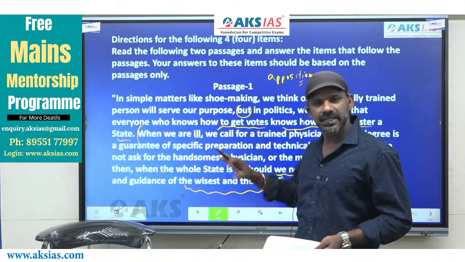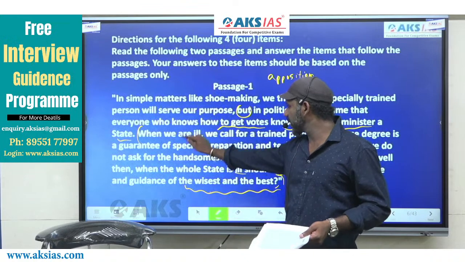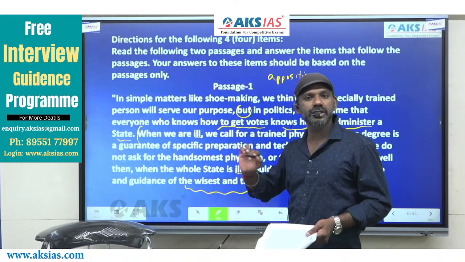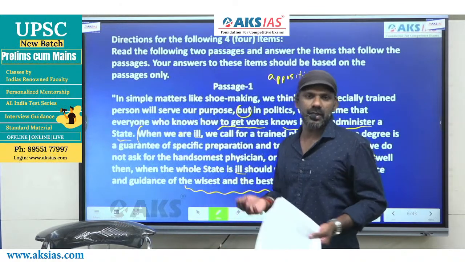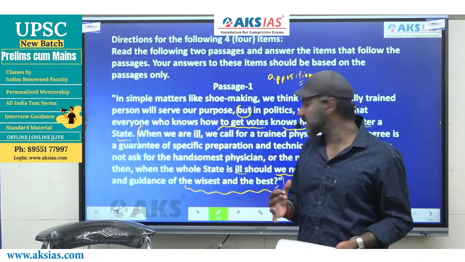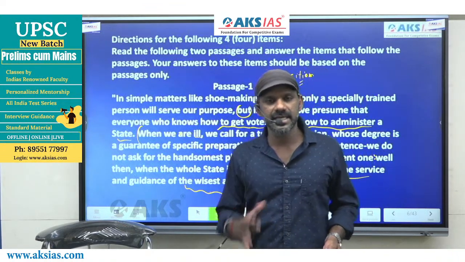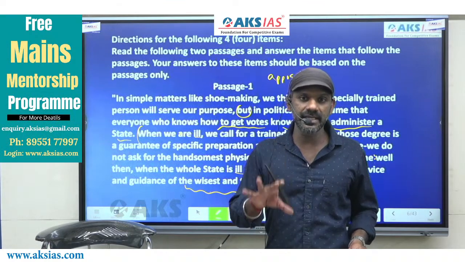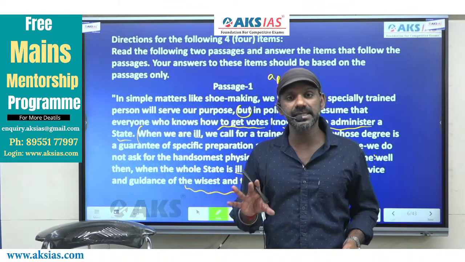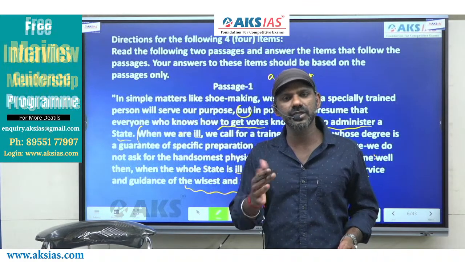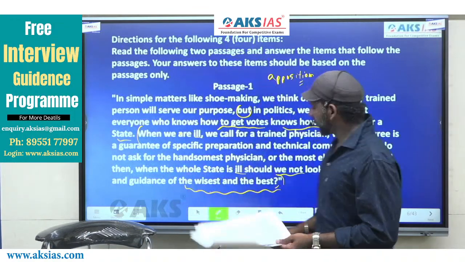And the reason, in fact, the answer to this question is already explained to us by the author in this part of the passage. When we are ill, we need a trained physician. Similarly, when the whole state is ill, whom we require is the wisest and the best politician. So here the author is trying to tell us that when the whole state is ill, we need the wisest and the best politician. And this is the message that the author is trying to convey to us. Fine? This must be the answer. Come to the options now.